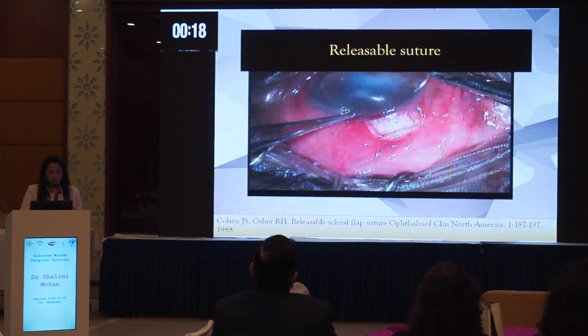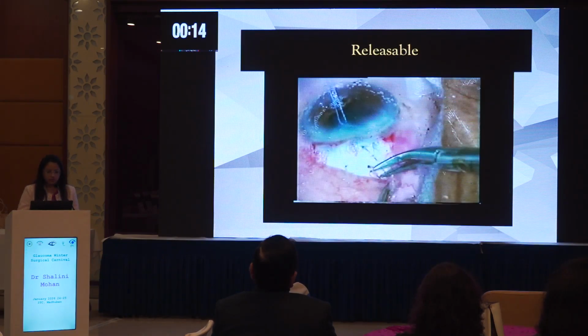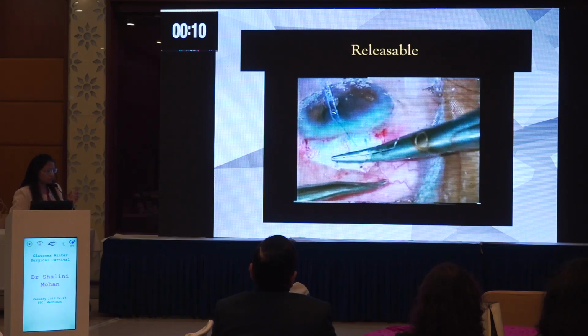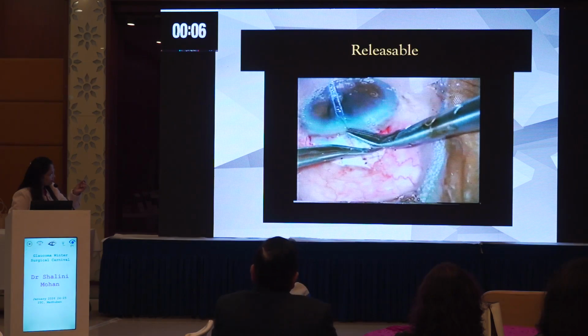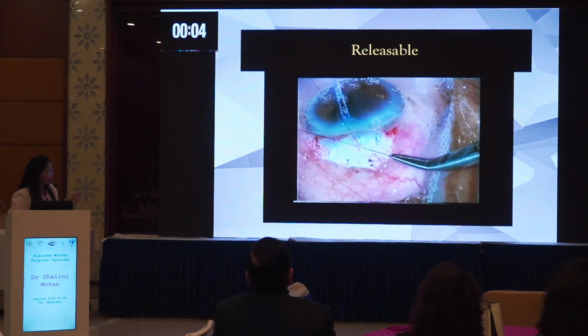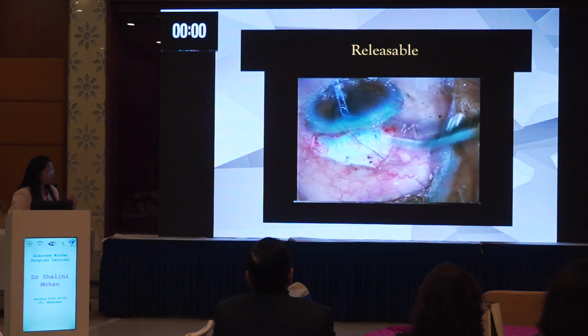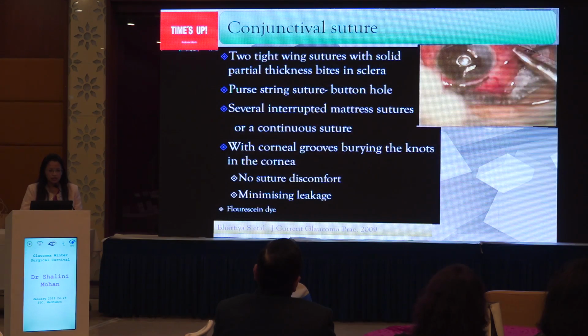So I just wanted to show how to put a releasable suture. Once I am putting this, you have to put 4 throws with your needle holder. Once you have put 4 throws, you pull the loop of the Tenon suture and then just tighten it. That way it is a releasable suture and that can be released in the post-operative period. So this is also just to show the horizontal line at the limbus, which is an important indicator.